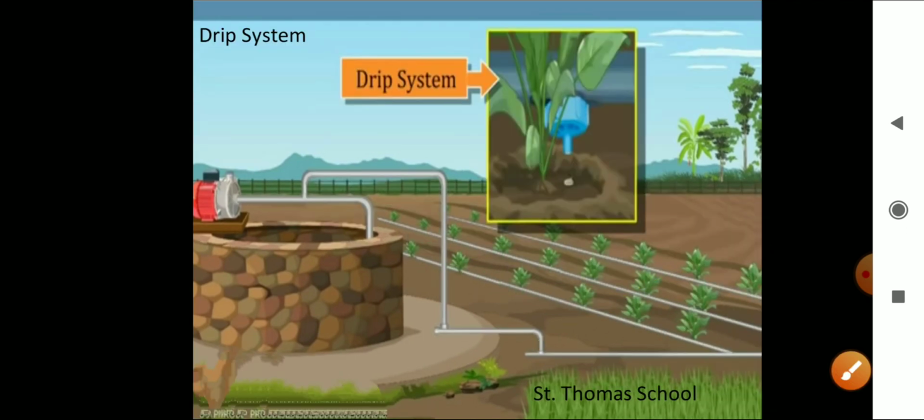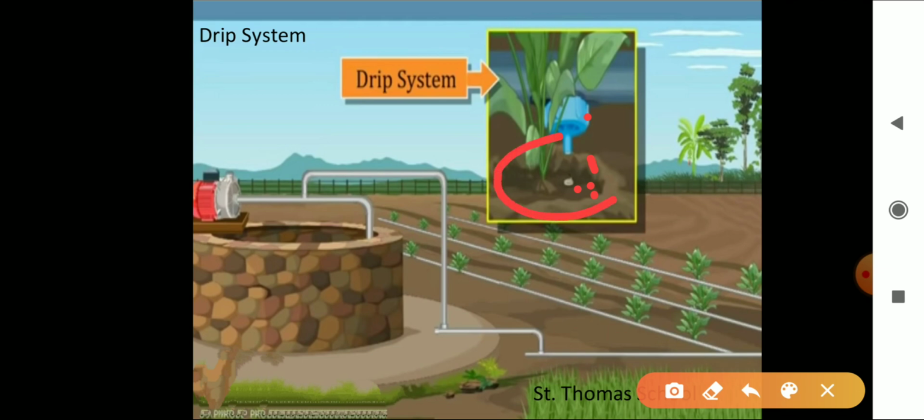The next method is the drip system. You can see the picture of the drip system. The water is getting dropped drop by drop, drip, drip, drip, the pani girta hai, and that is called a drip system. In this system the water falls drop by drop directly near the roots. You can see it dropping directly to the roots, so it is called the drip system.